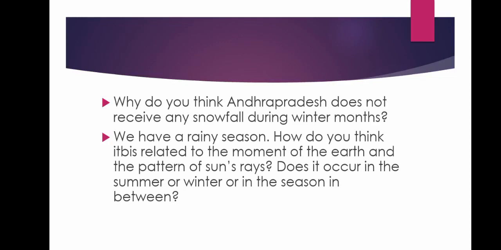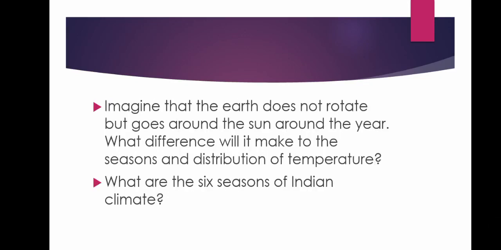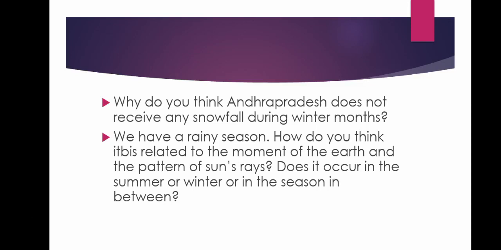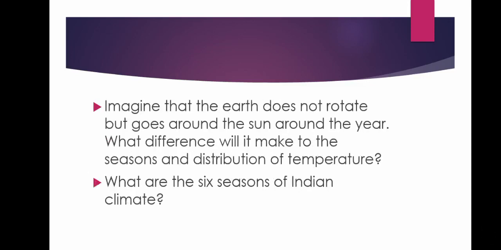Children, the question here is how the months relate to seasons. How many seasons are divided into months? In every 4 months, one season, how is it divided? You answer it. Okay. Next, imagine that the earth does not rotate but goes around the sun for the year. What difference will it make to seasons and distribution of temperature? Children, here you only have to understand what will happen if the earth does not rotate. And the last question for you: what are the 6 seasons of the Indian climate?